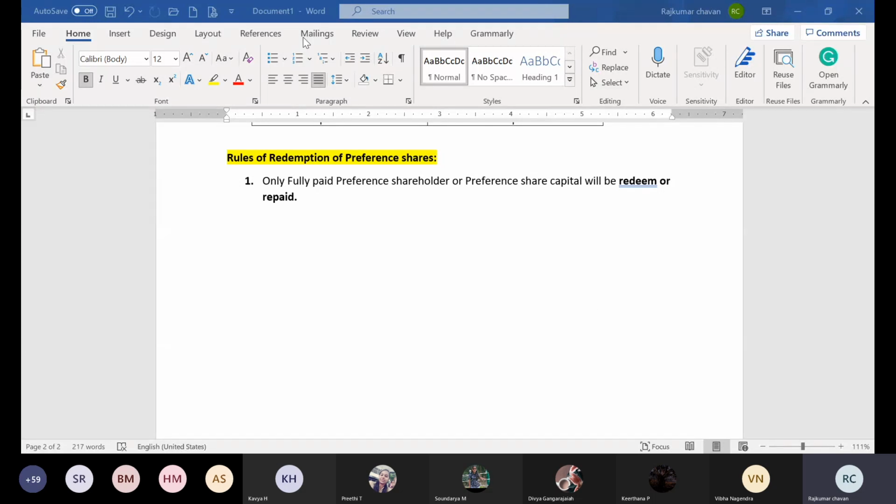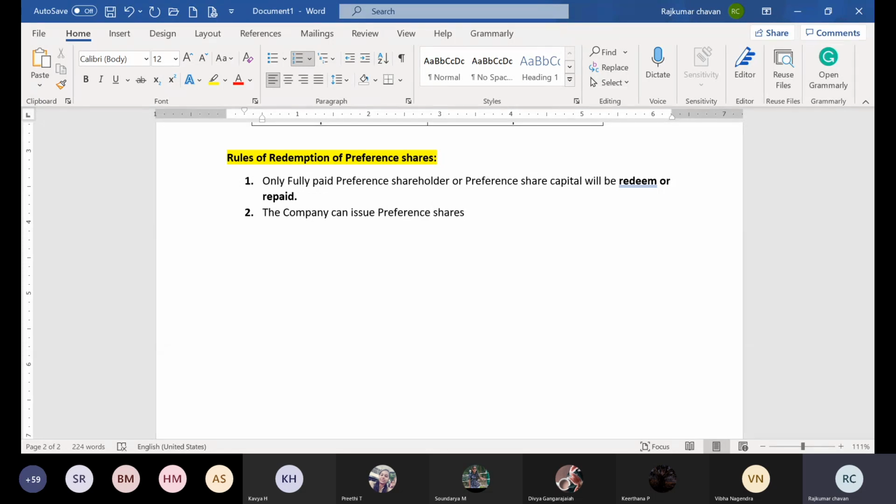Let us go to the next one. In total there are 10 rules. Very simple. I have made it for your understanding, to make this chapter very simple. If you follow me, then definitely you will get 20 marks. Just follow the steps I am telling you. Now let us start rule number 2. Rule number 2 says that the company can issue preference shares.